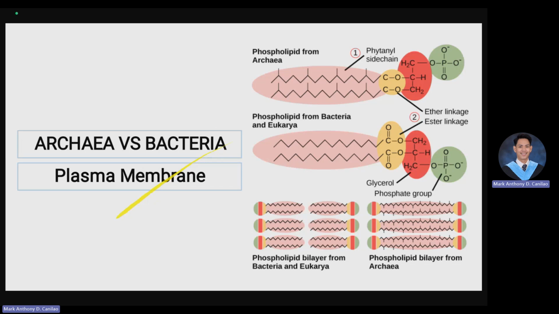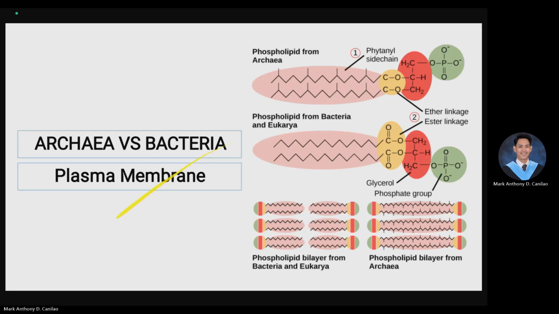So Sir Mark, what is the implication of this? Technically, if you are more stable, you cannot react to any compound or element. So technically, archaea can live and thrive in an environment that is harsh in nature. For example, our archaea, the extremophile, which can live and thrive in an extreme environment. We will give an example of the archaea in the next slides to come. But for context again, the difference between archaea and bacteria has something to do with the plasma membrane. The archaea contain an ether linkage, which is more stable than ester linkage.